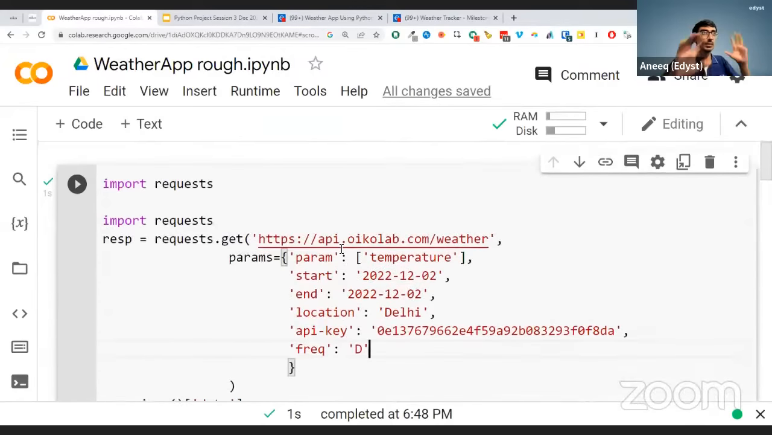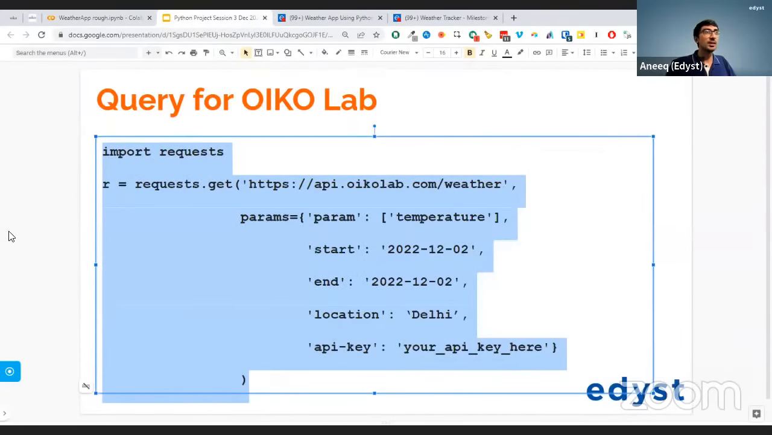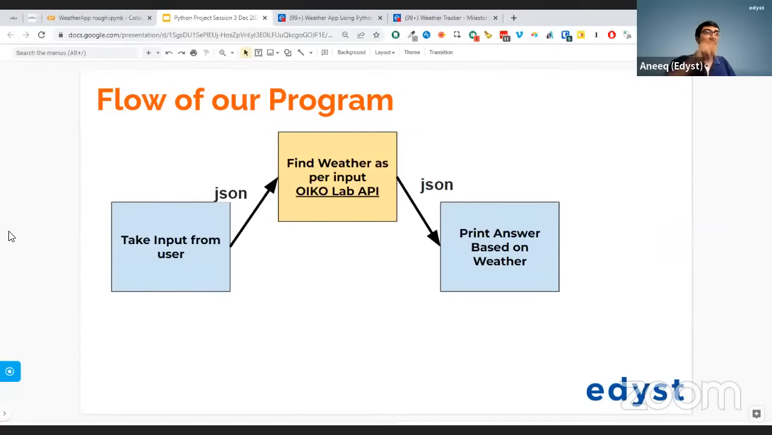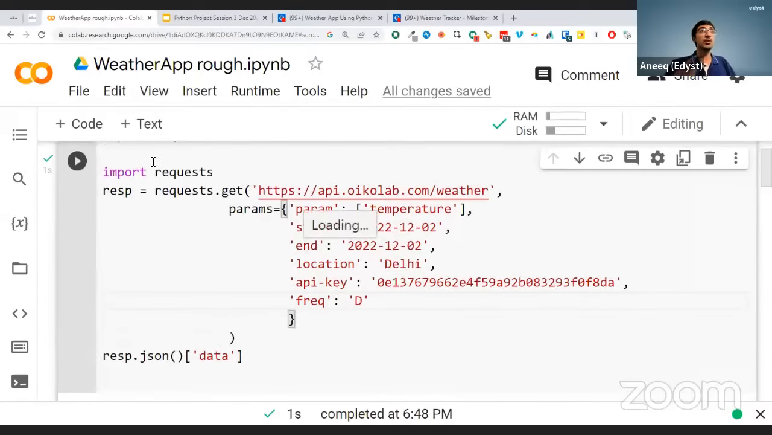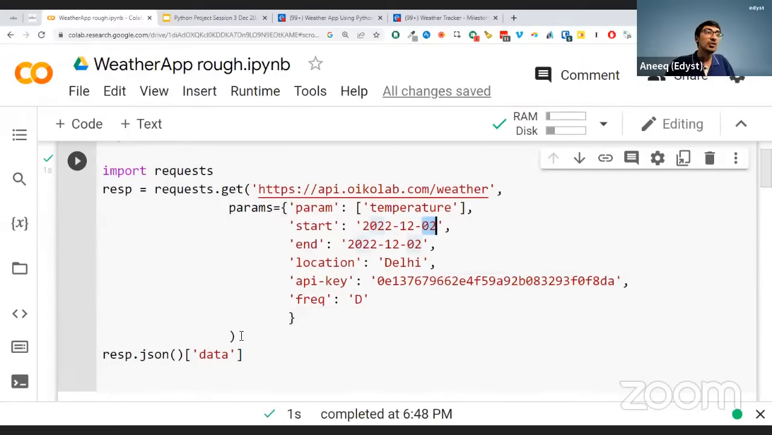Now, again, recapping the steps, what did we do? We said we are going to hit the Oikolab server with a GET request, and that GET request in response is going to give us the data, and that data is going to come back in a JSON format. Have we done this so far, everybody? Do you all agree that we have got some data back? We asked for the data at 2nd December, and we got some data back in the form of a JSON.